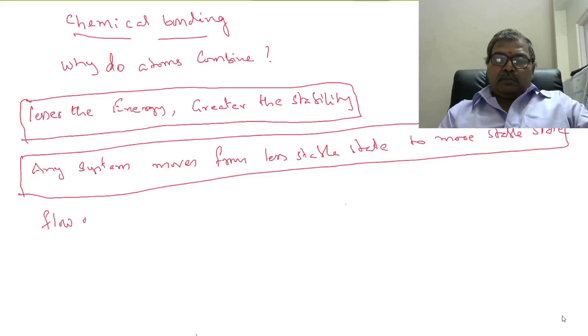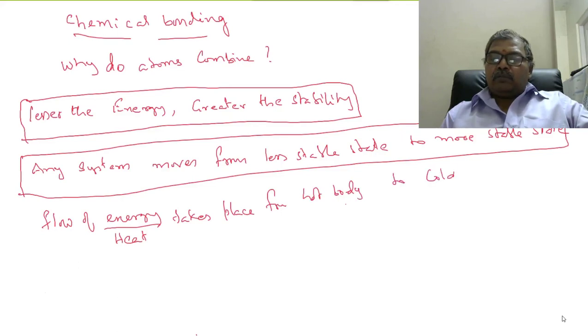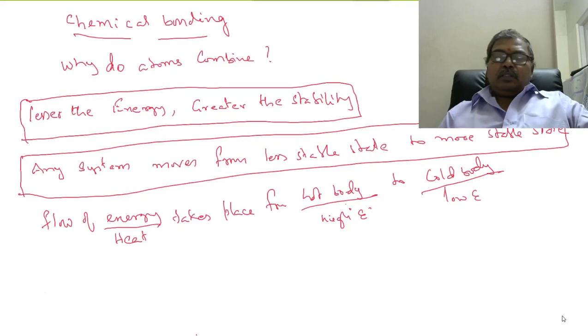Flow of energy, flow of heat, because heat is also a form of energy. Flow of heat takes place from a hot body to a cold body. Flow of energy takes place from a high energy state to a low energy state, right? These are very important points you remember.